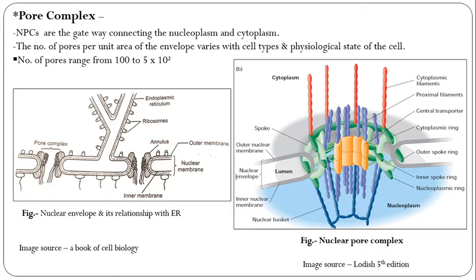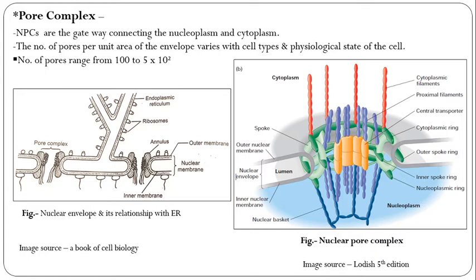The two membranes around these pores are continuous and form a round lip around the circular area. See in the first diagram, here the pore complexes, the annulus, outer membrane, nuclear membrane.